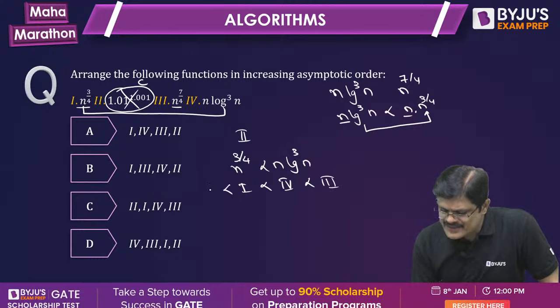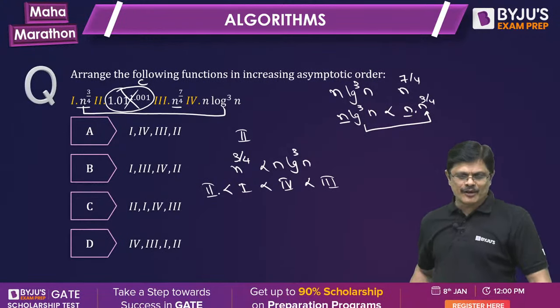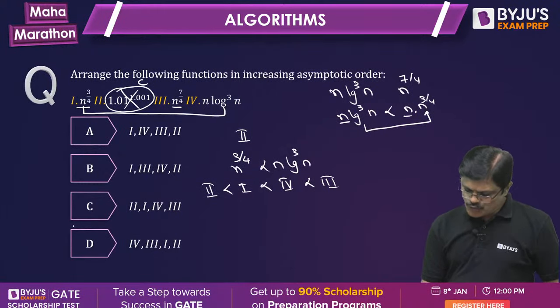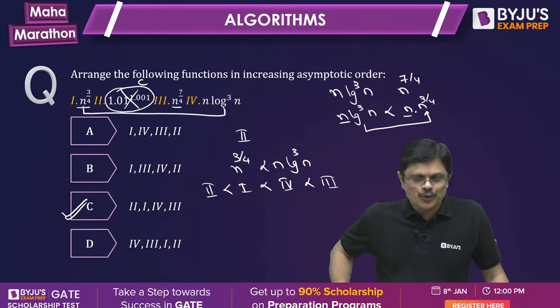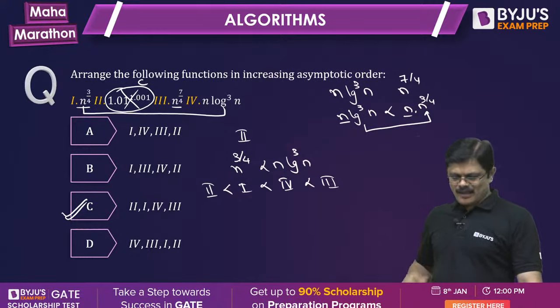And the second one is much smaller than all these fellows. So the correct answer is 2143, my dear friends. 2143 is the correct answer.